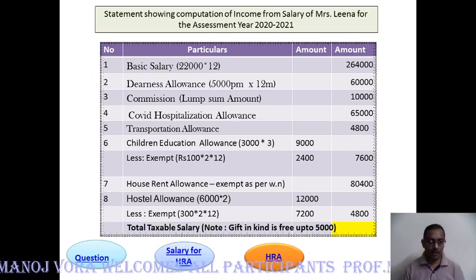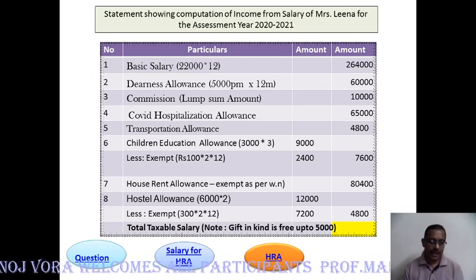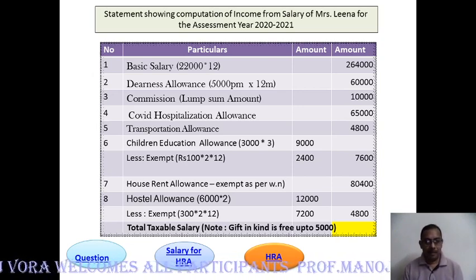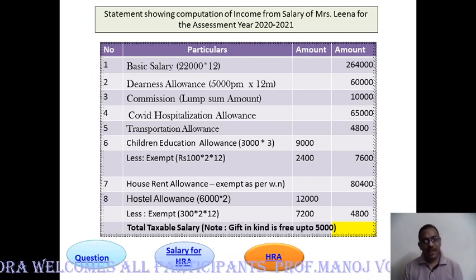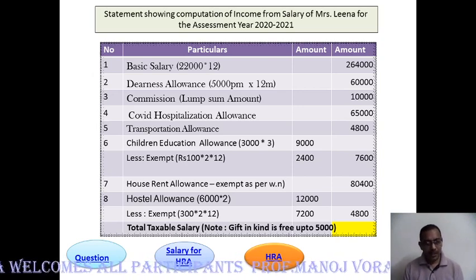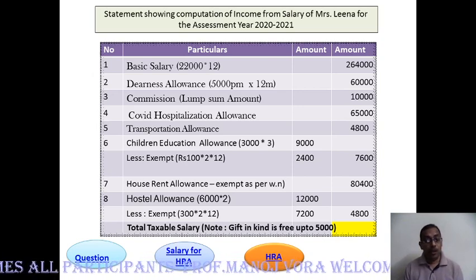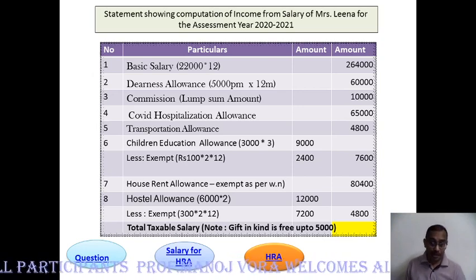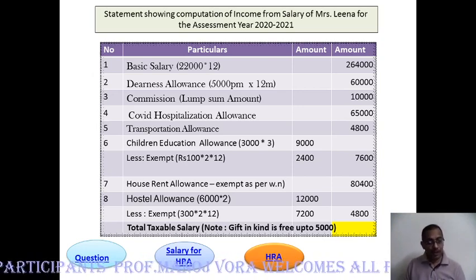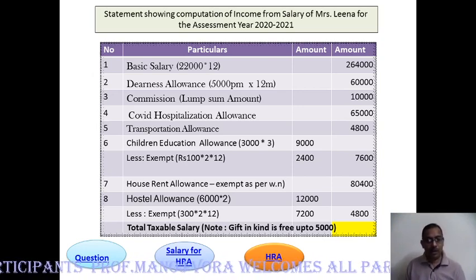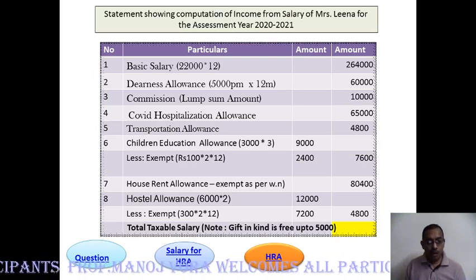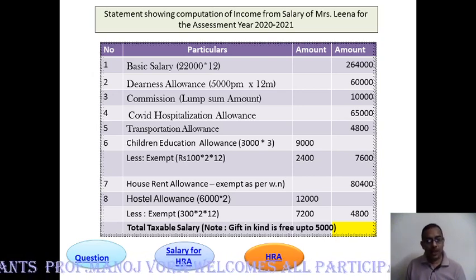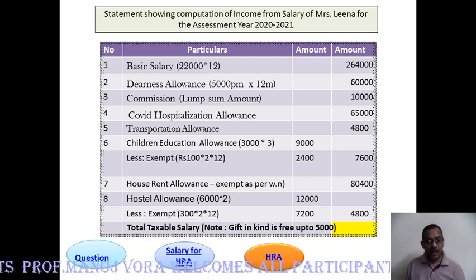Now there's one item, note, gift in kind. We saw a dinner set was given on the occasion of Diwali. That is fully exempt up to 5,000. If the amount exceeds 5,000, then it will be fully taxable. For example, the value of that gift was 5,200. Full 5,200, we have to show it as taxable income.